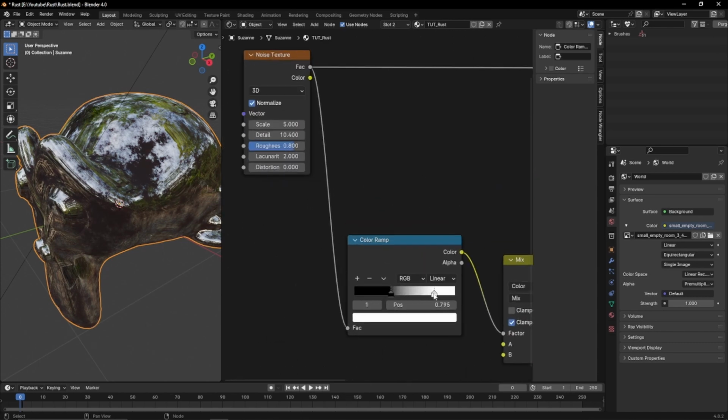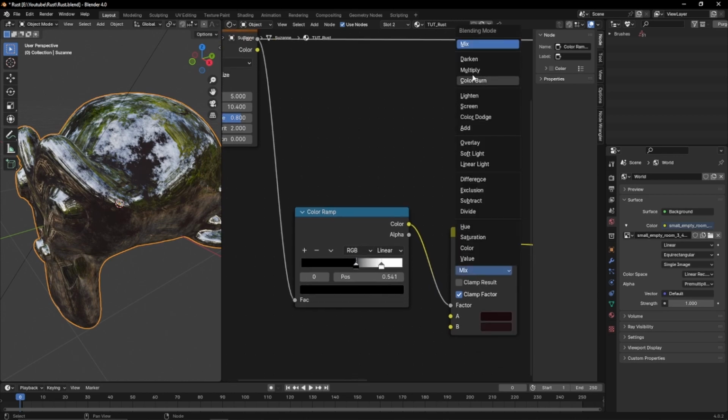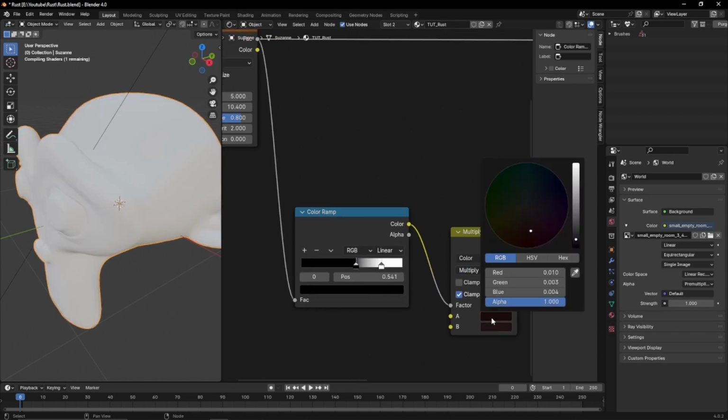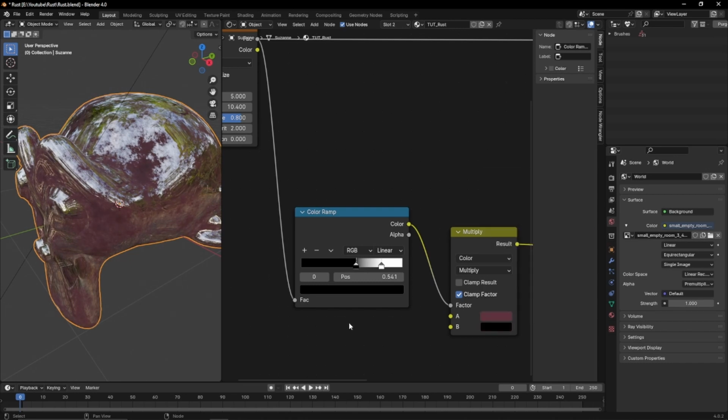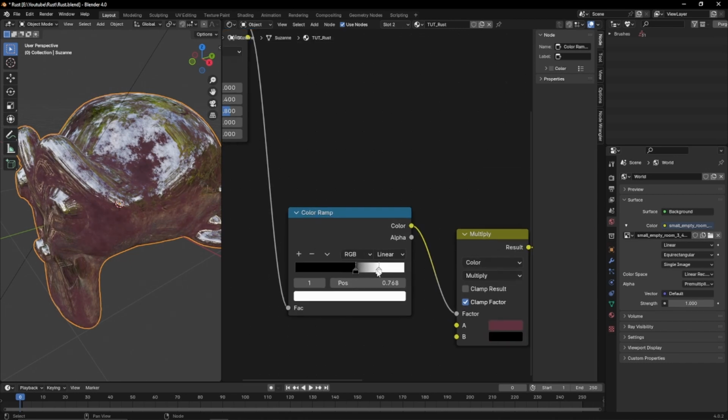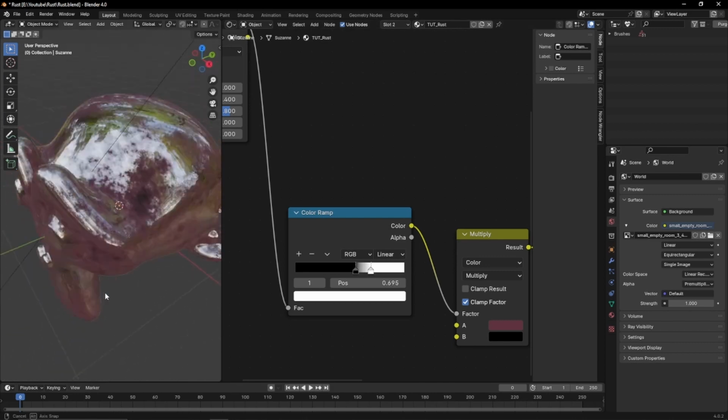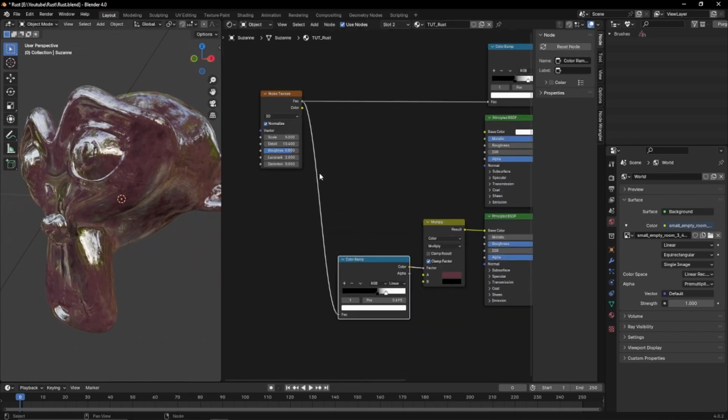We're going to set the mix color node to a multiply. A will be our rust color and B will be our black. We're going to invert the black and white, setting them to around 0.55 and 0.69.